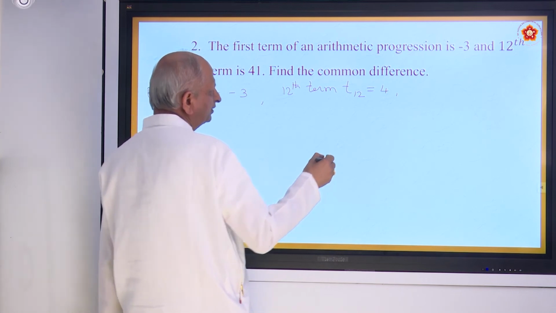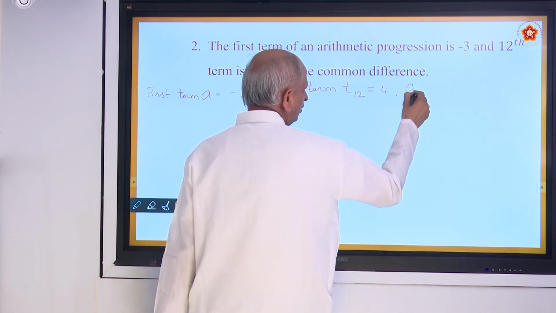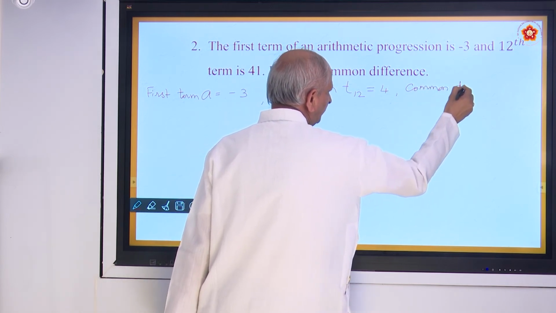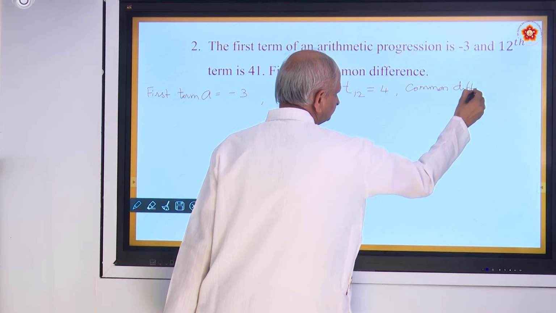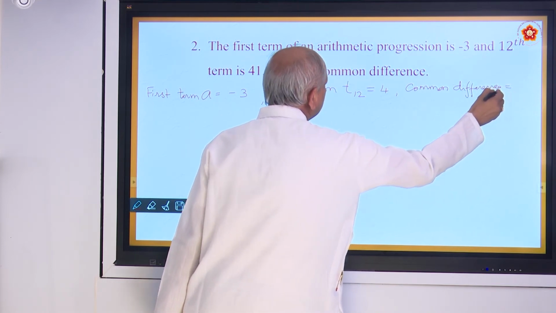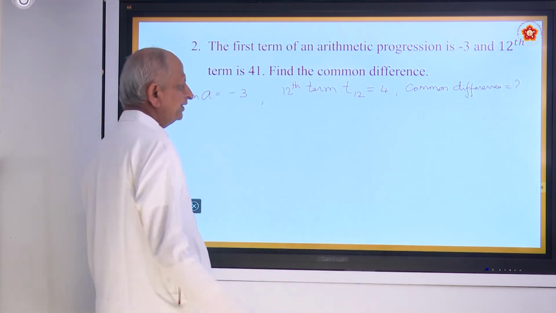And they are asking for the common difference. The common difference, we call it as d.